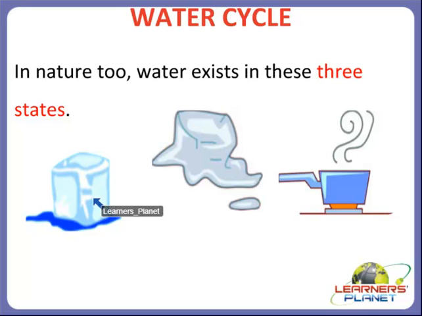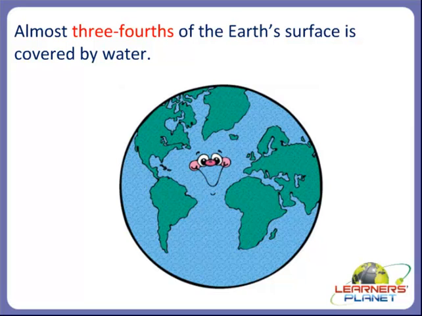This is the solid state of water, that is ice. This is the liquid state of water, that is water itself. And this is the gaseous state of water. We can call it steam or water vapor. So these are the three states of water.